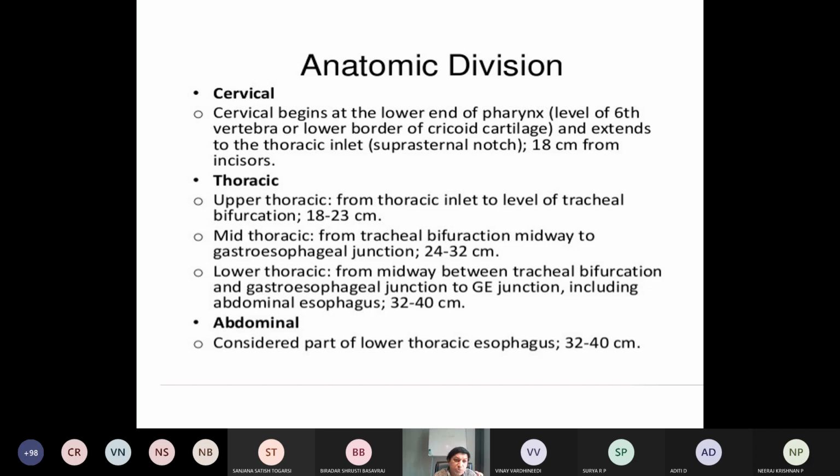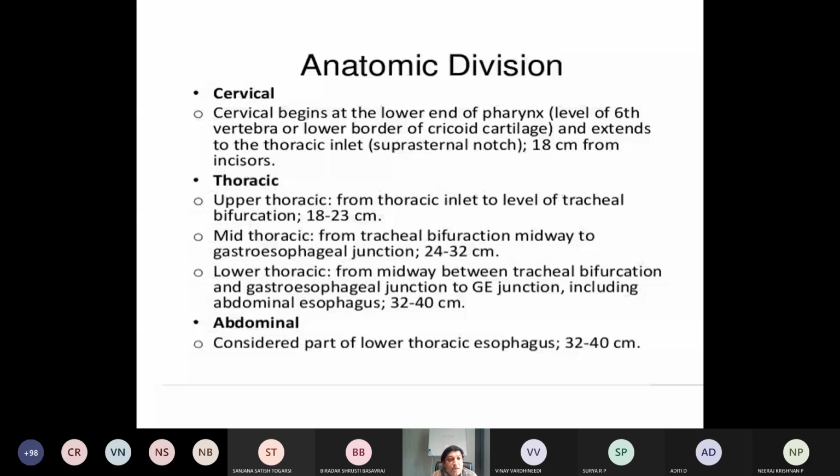Okay. Now come to the next part, proper thorax. That is the thoracic division, from the thoracic inlet to the level of the tracheal bifurcation. Again, we have to discuss the sternal angle, T4 level, where one of the events at the sternal angle is, yes, bifurcation of the trachea. Then at the mid part of the thoracic region, there again tracheal bifurcation, then the gastroesophageal junction.